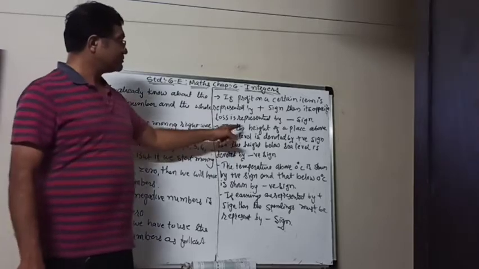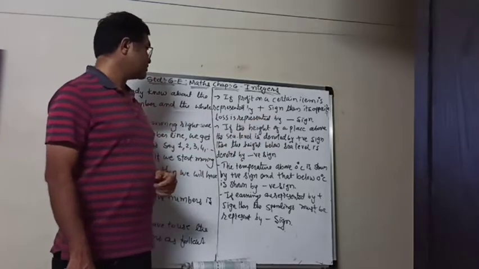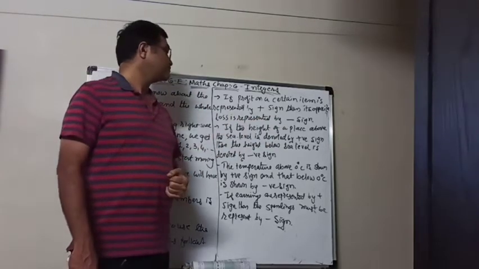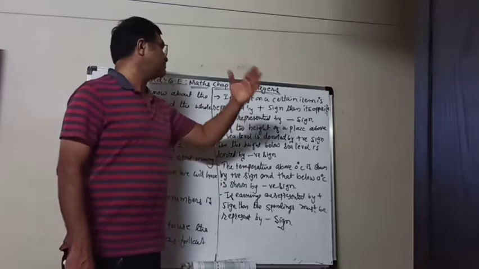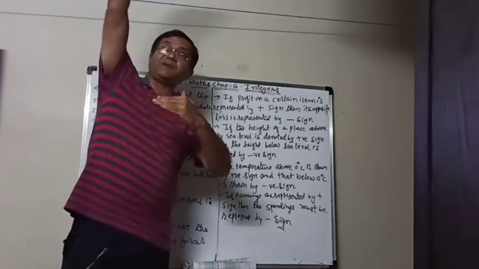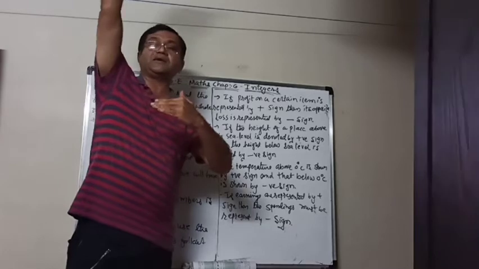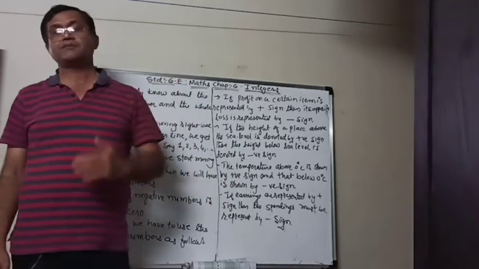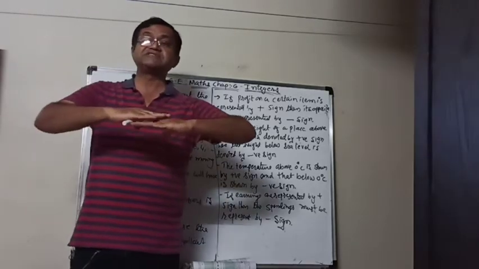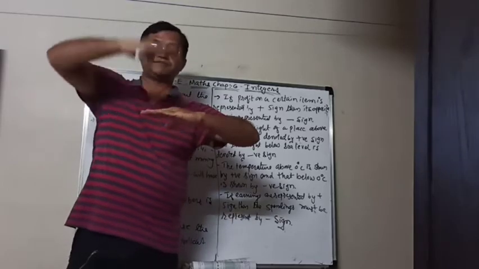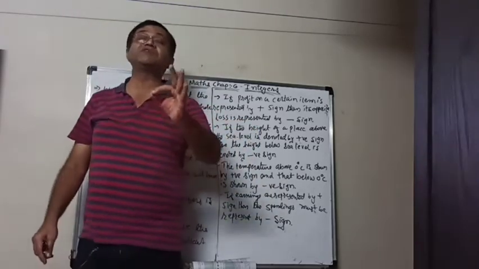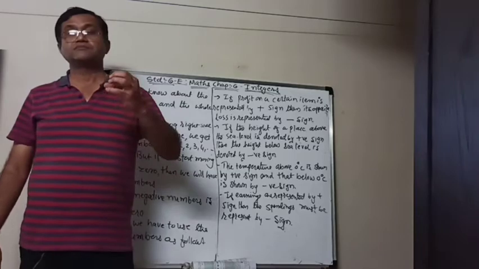Similarly, if the height of a place above the sea level is denoted by a positive sign, suppose an aeroplane is flying in the sky, then from the sea level its height is measured with a positive sign, right?